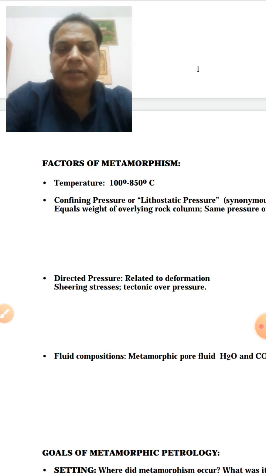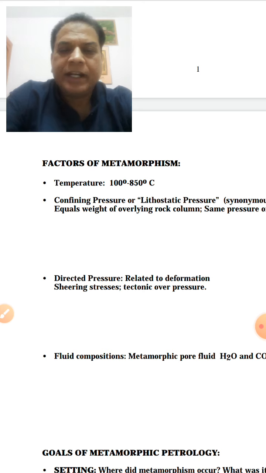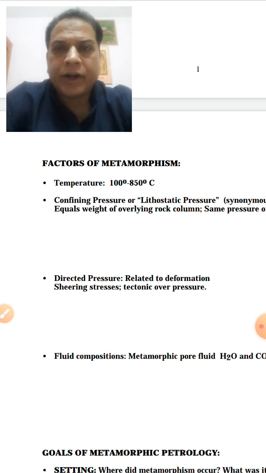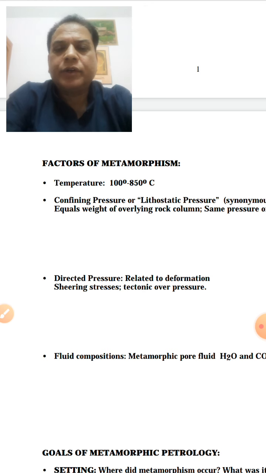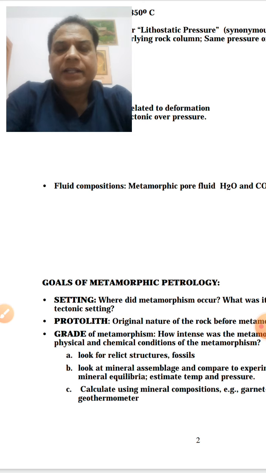The second type is directed pressure, related to deformation, which means the body is elongated perpendicular to the direction of pressure. And the third factor, you all know, is the fluid composition, mainly H2O and CO2.